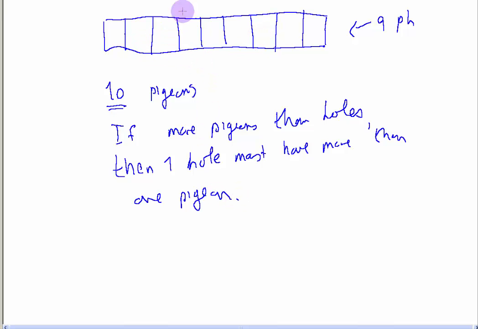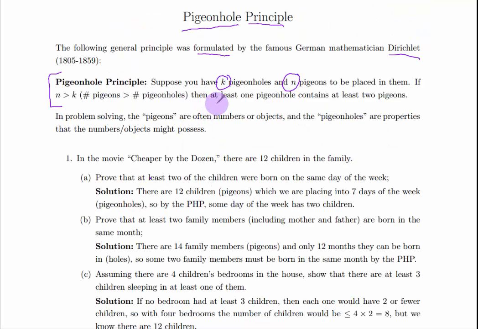Now, they might all 10 be in a single hole. You don't know. But at least one hole must have more than one pigeon if you have more pigeons than holes. All right, so with this in mind, let's go back and see what Dirichlet said, this famous mathematician. Okay, you have k pigeonholes and n pigeons. So if n is bigger than k, that is, there's more pigeons than holes, then at least one pigeonhole must contain at least 2 pigeons. All right, that's exactly what I said.